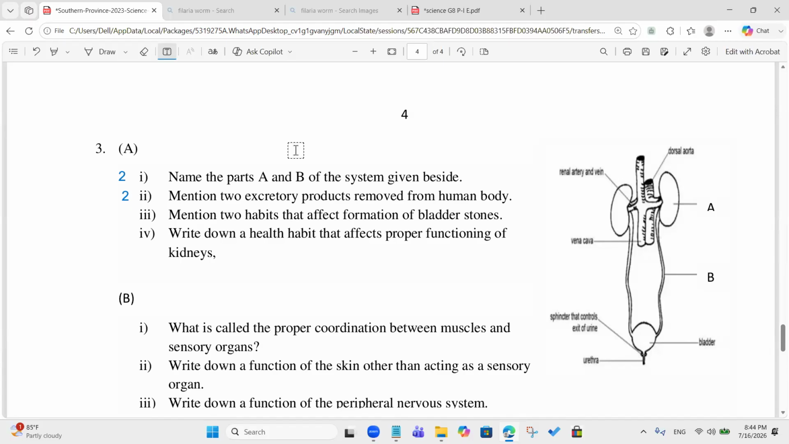Sweat contains water and urea. Yes, carbon dioxide, urea, uric acid, water, salts, right? They are correct. Did you understand the difference between the excretory products and the form of excretion? Yes, sir. So you need to write that answer correctly. Actually, we can't give the marks if you write the forms of excretion for the excretory products.